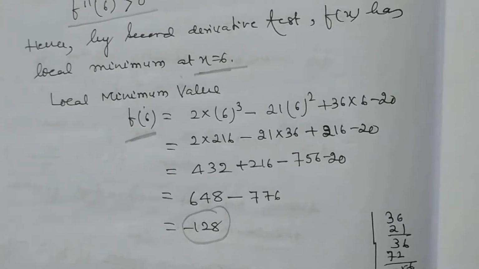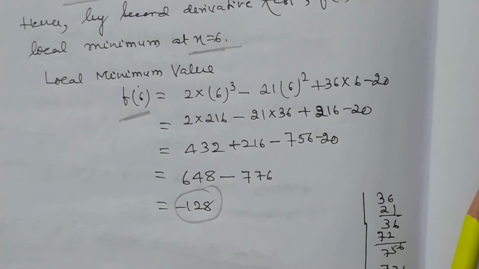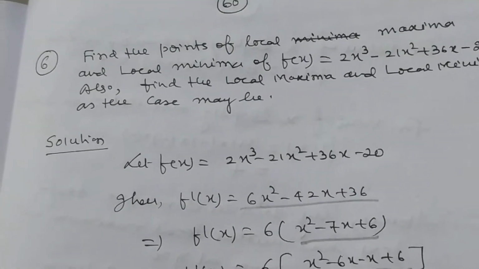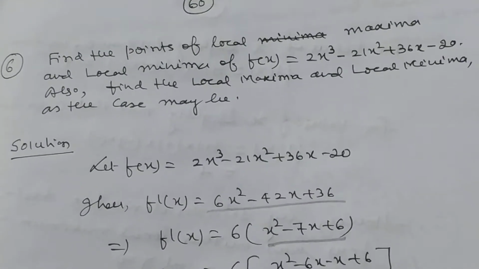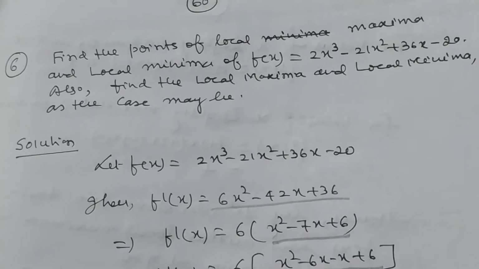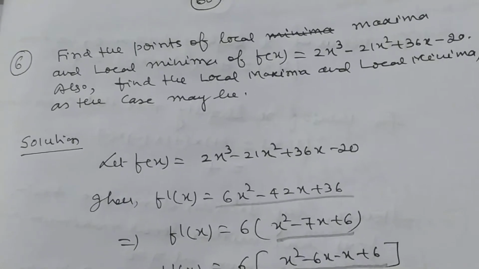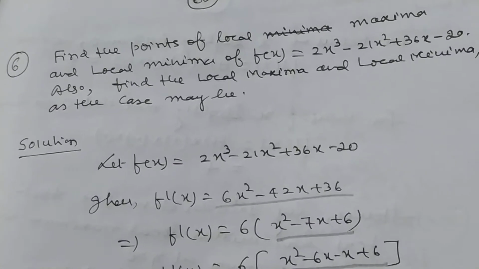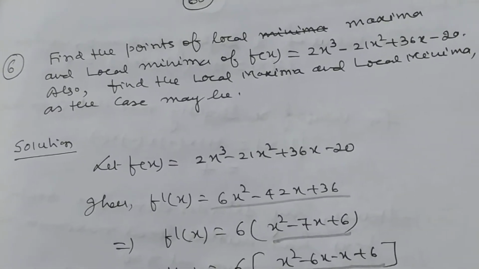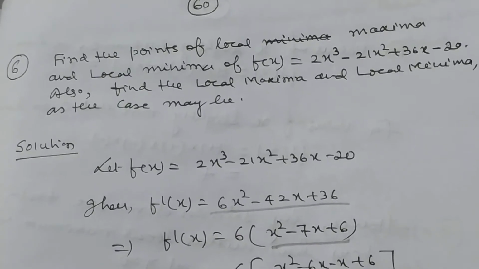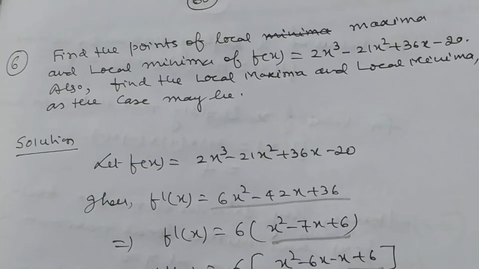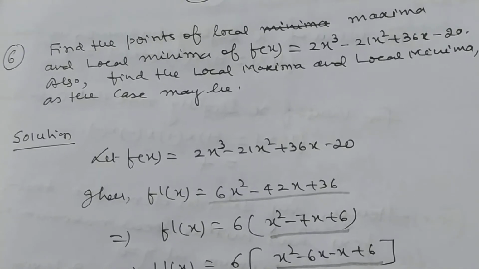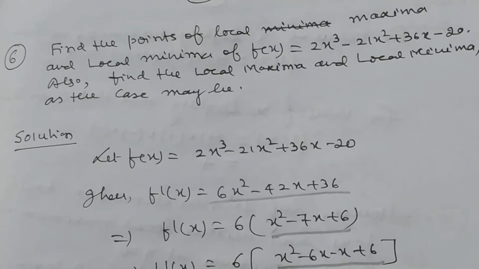My dear student, I hope you have understood and followed it. This method is easy compared to the first order derivative test. So my advice is, if the question asks you to find the local maximum and local minimum, and it is not specified in the problem to use the first order derivative test or the second order derivative test, then you apply the second order derivative test only.